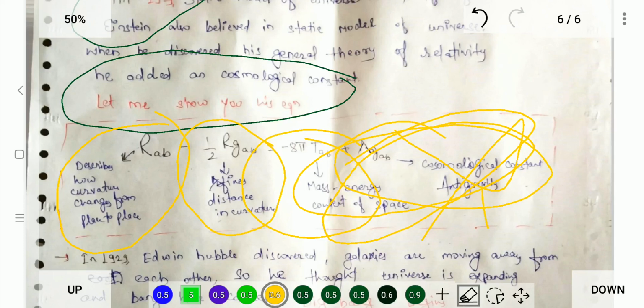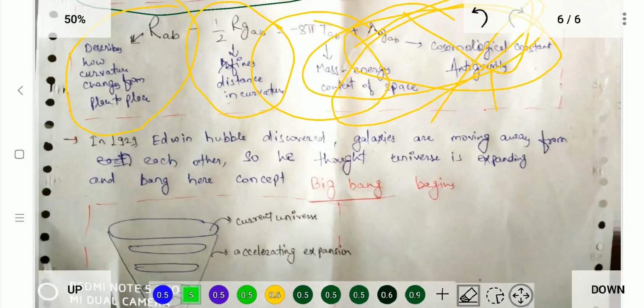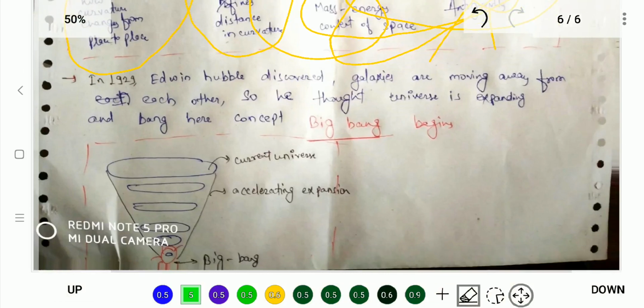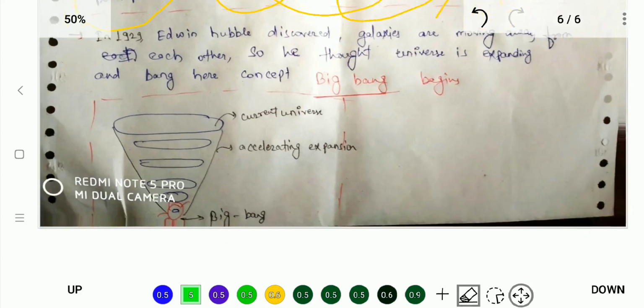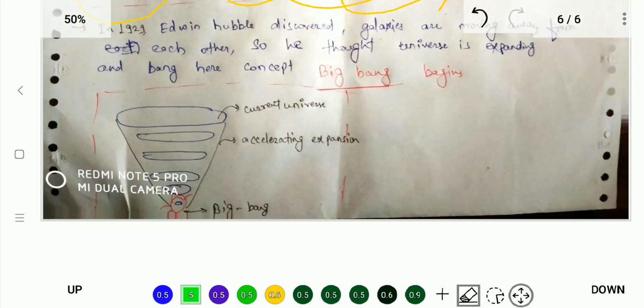So let's move to the last point of my video. In 1929, Edwin Hubble, with his telescope, you know that, na? Discovered galaxies are moving away from each other. I will tell you how he discovered that. Let me give you a hint: he discovered it through the redshift. I will tell you in upcoming episodes. So he concluded the universe is expanding, and the concept of the Big Bang begins, which is ruling till now.